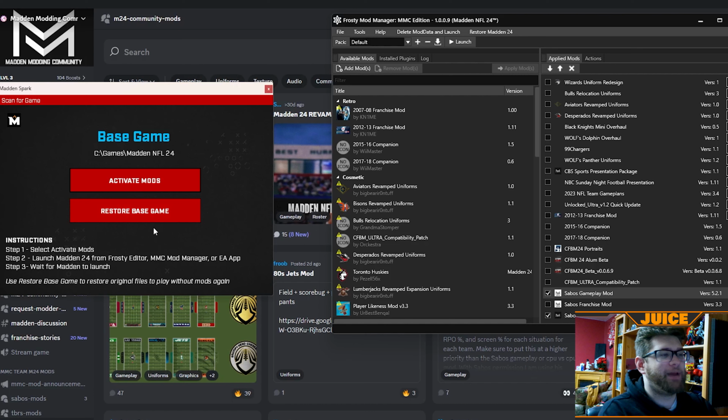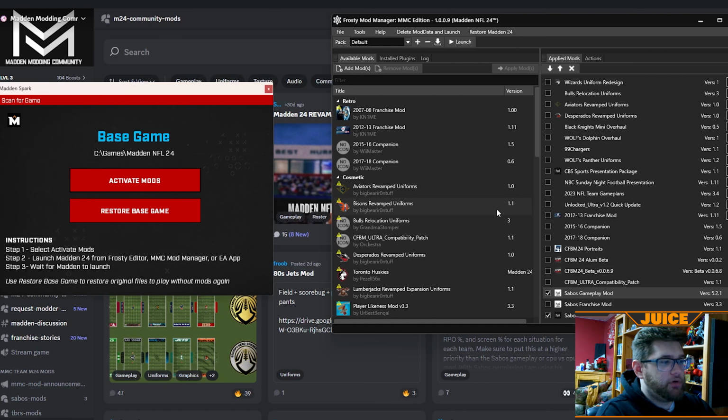Only click restore base game if you're having problems with the mod, like the mod's crashing the game and it won't load. Restore base game sends the Madden game back to its base form with no mods, nothing like that, just like a normal game of Madden on the PC. So that's how you do that. But then you want to reactivate the mods once you have everything good.